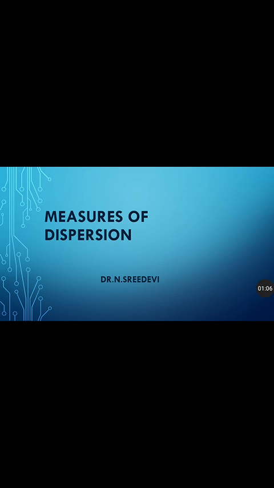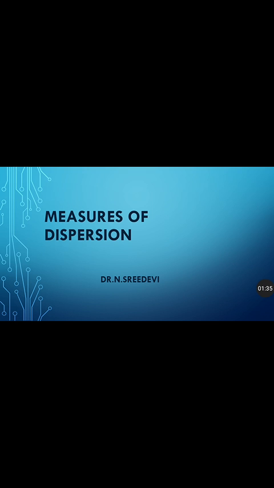But in measures of dispersion, we are going to see the variability of the values given in a set of data. For example, if the central value, that is the mean value, is 50 marks, a particular student may have secured 45, another may have secured 80 or 90, but the average is only 50.